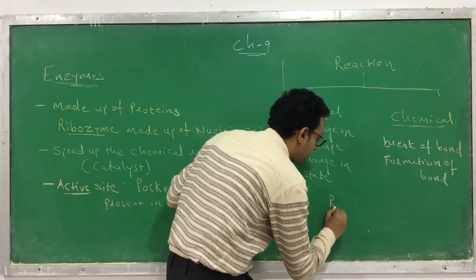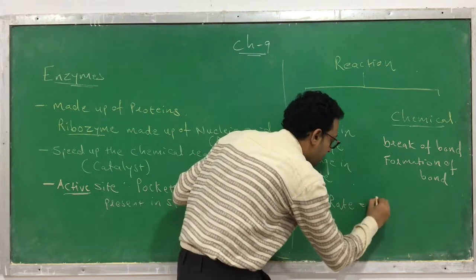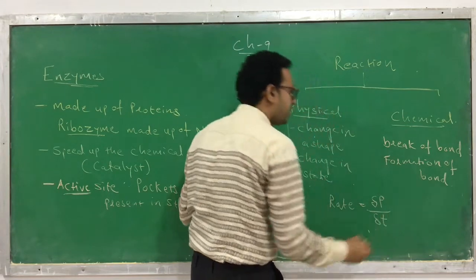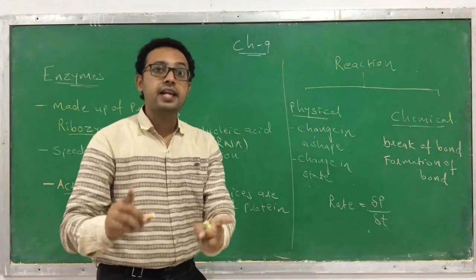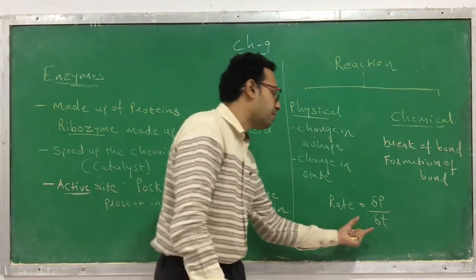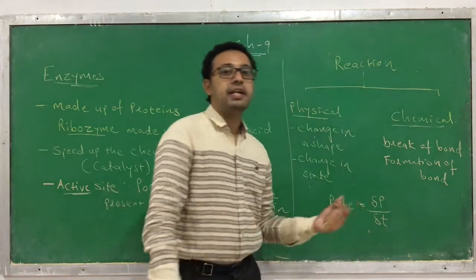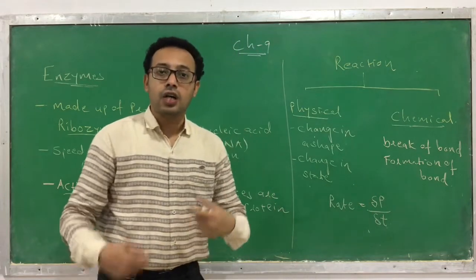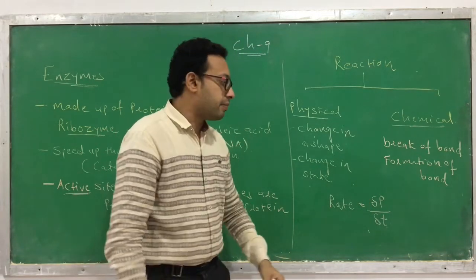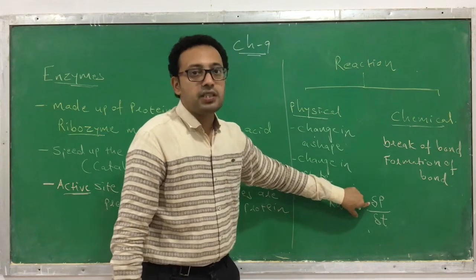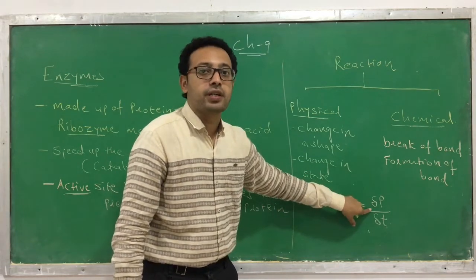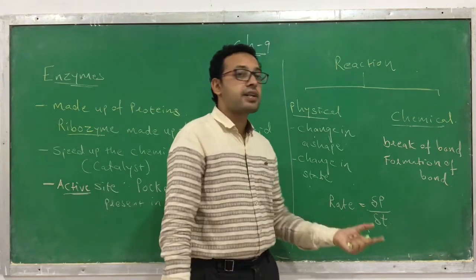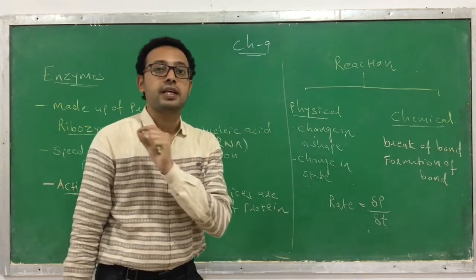The rate of a chemical reaction can be measured by the equation delta P by delta T. How would you define the rate? Rate means the change in the product, or the formation of product, per unit time. This is called the rate of a chemical reaction.